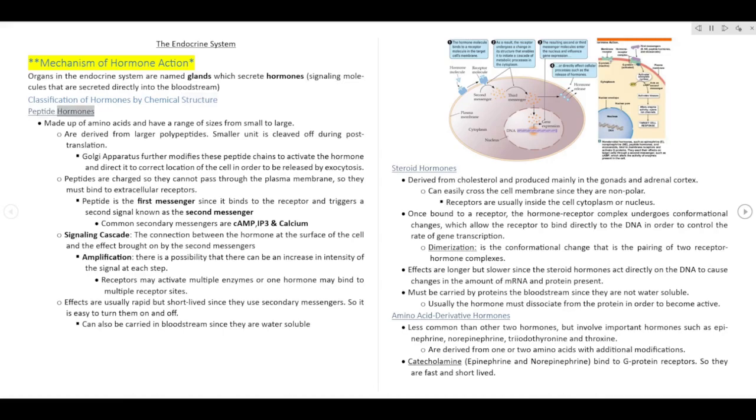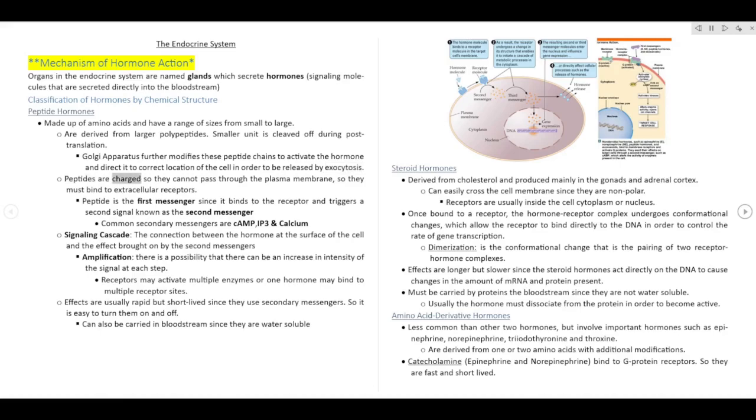Peptide hormones. Made up of amino acids and have a range of sizes from small to large. Are derived from larger polypeptides. A smaller unit is cleaved off during post-translation. The Golgi apparatus further modifies these peptide chains to activate the hormone and direct it to the correct location of the cell in order to be released by exocytosis.